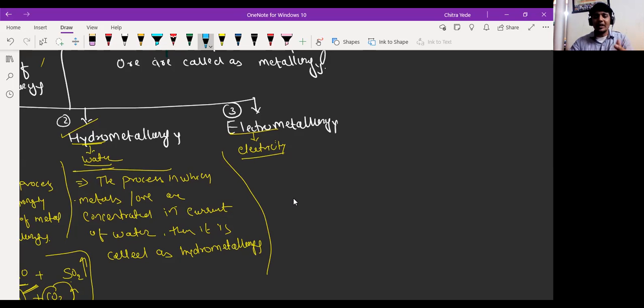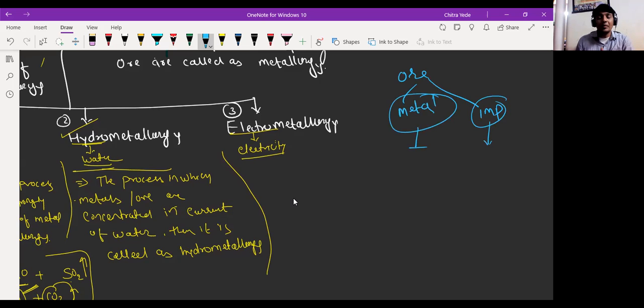If the ore contains metal as well as impurity, then among the metallic part or the impurities, one of them must contain magnetic property. Then we can use the magnetic separation method. Maybe the metallic part or maybe the impurity, any one must be magnetic and the other will be non-magnetic.